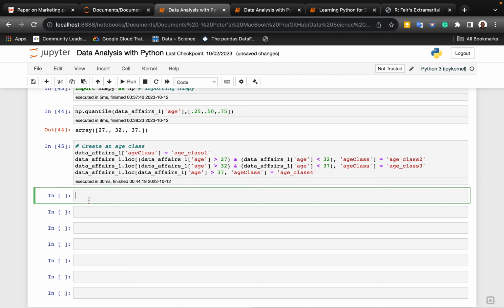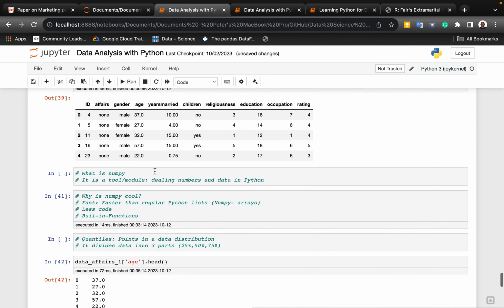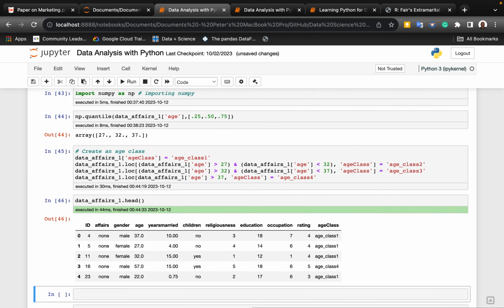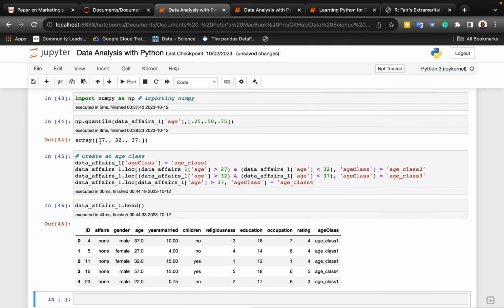Yes, no error. So what we're going to do is check our data frame and look at the first 5 rows, and we go back here and look at our data just to see, oh, there was nothing here. And now here we put this, and you see we have age classes. Age class 1 is going to be anything less than 27. See that?